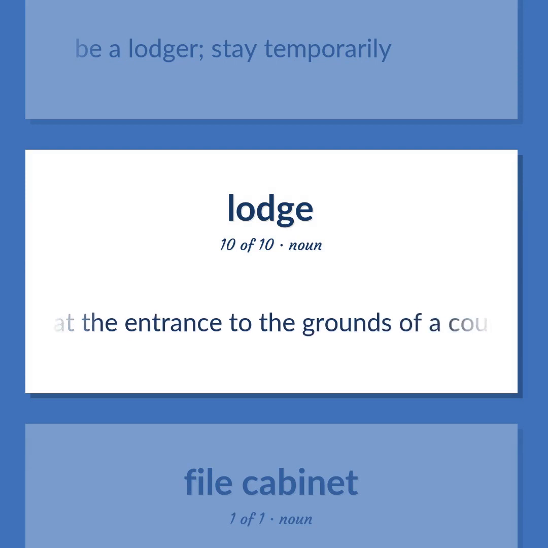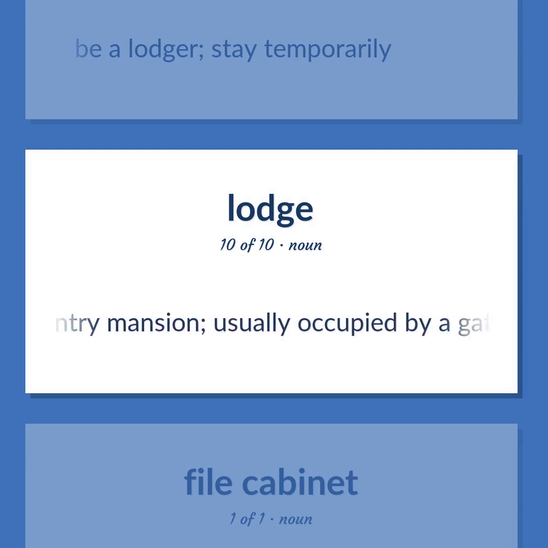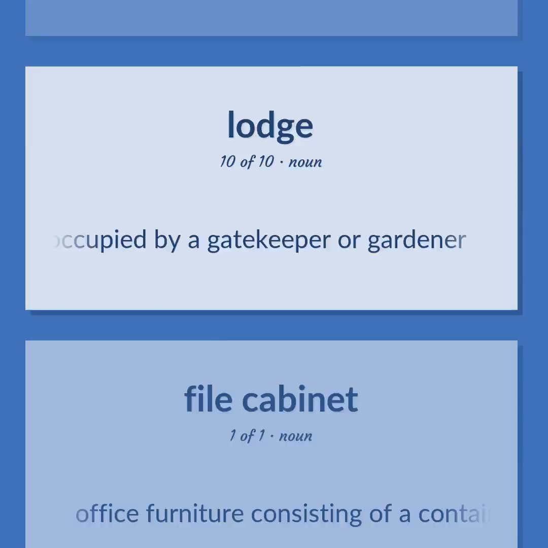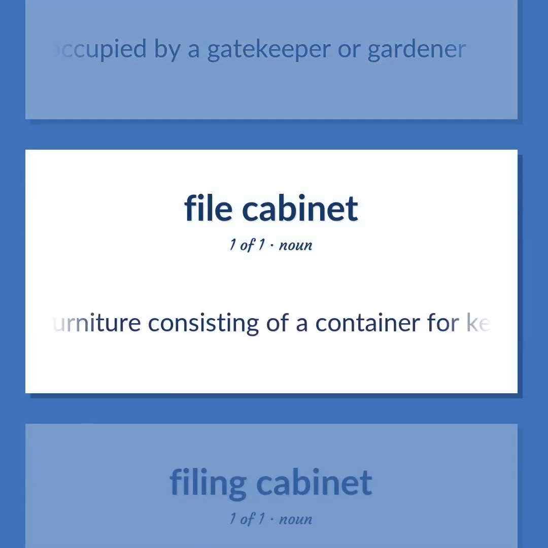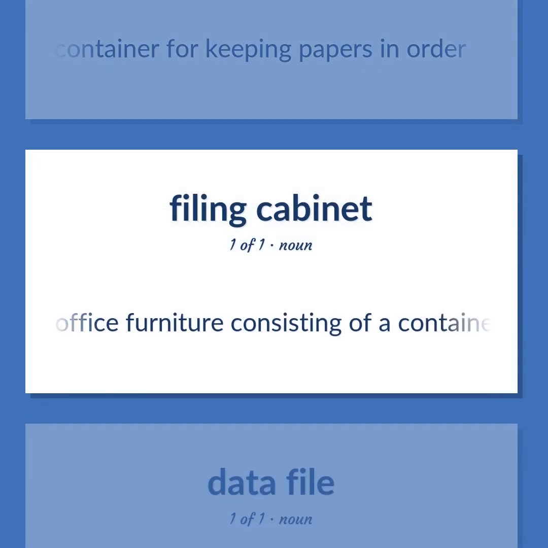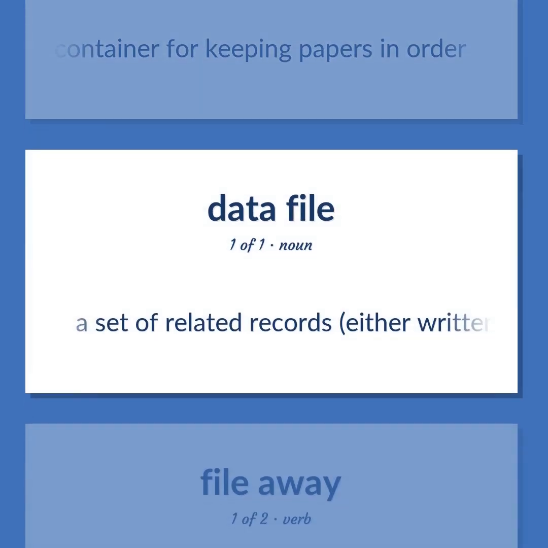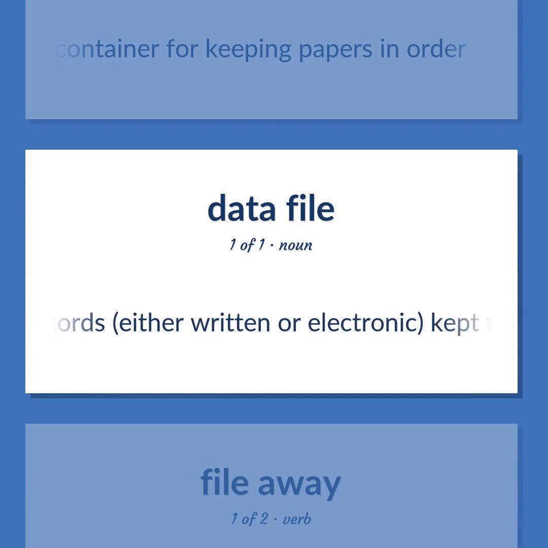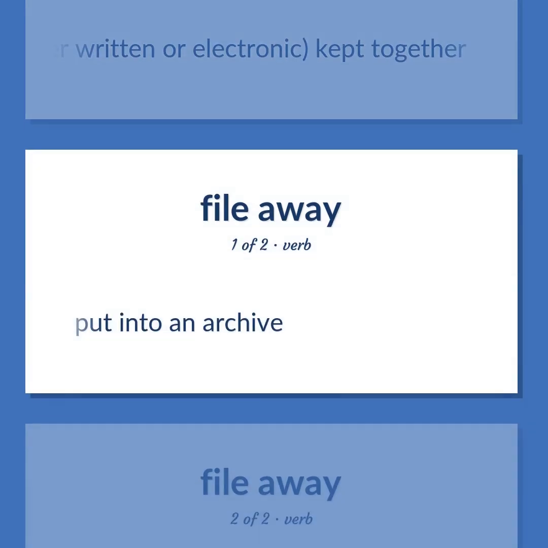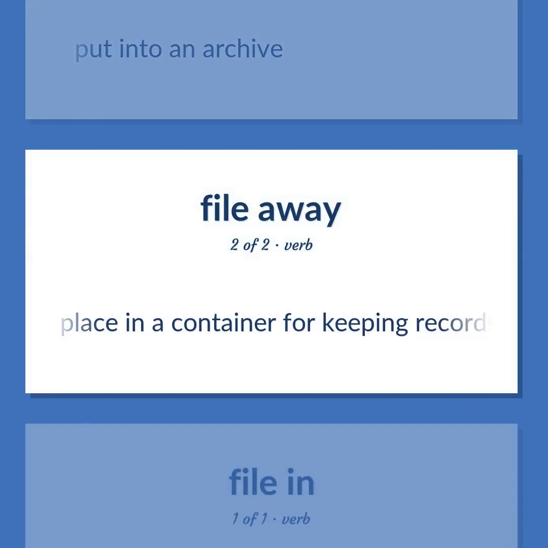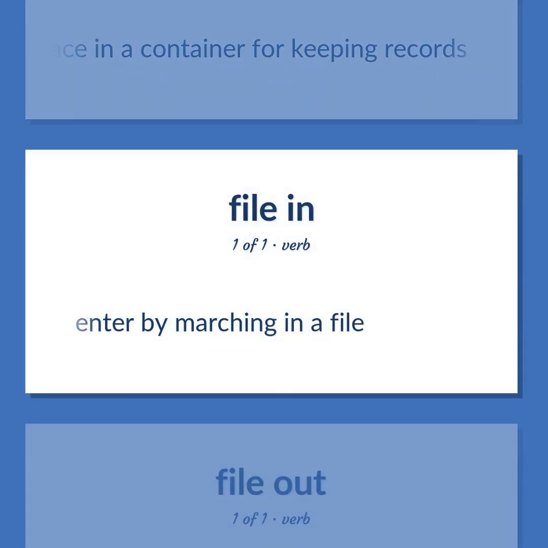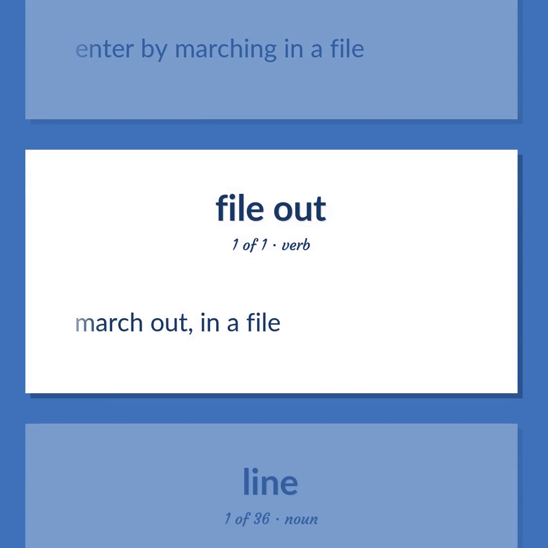Small house at the entrance to the grounds of a country mansion, usually occupied by a gatekeeper or gardener. Office furniture consisting of a container for keeping papers in order. A set of related records, either written or electronic, kept together. Put into an archive. Place in a container for keeping records. Enter by marching in a file. March out, in a file.